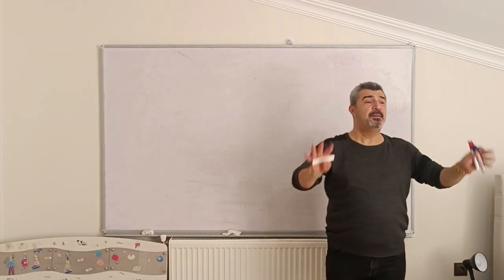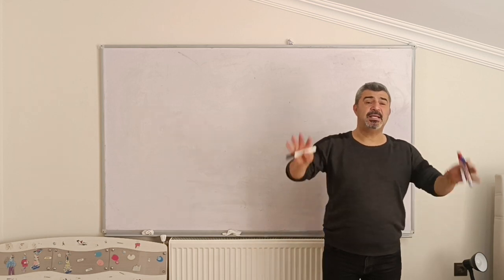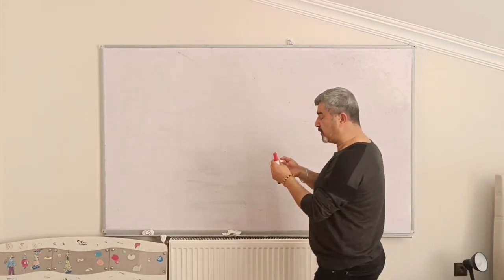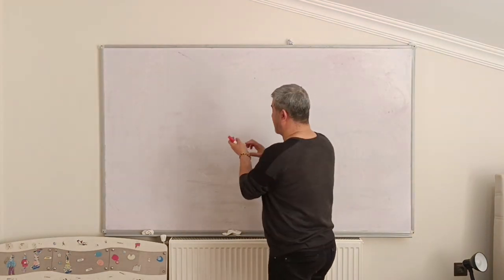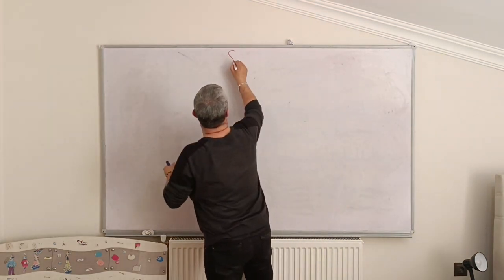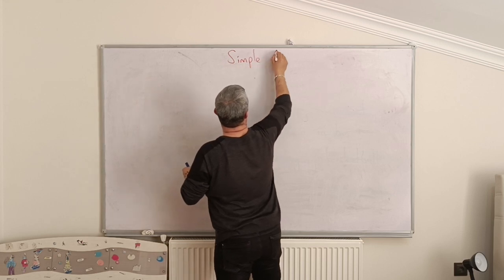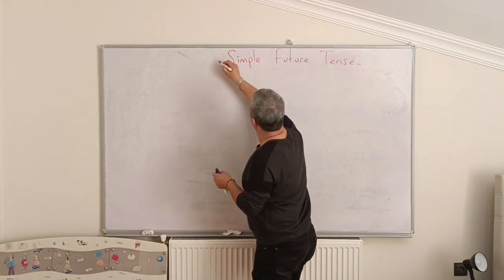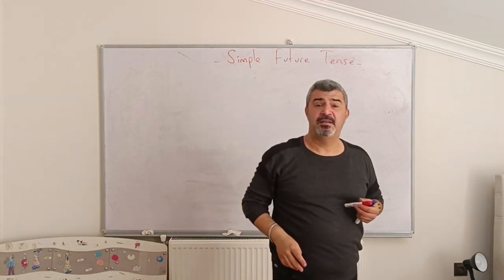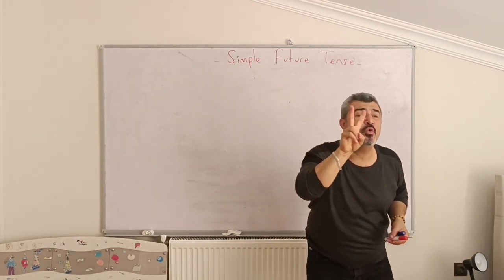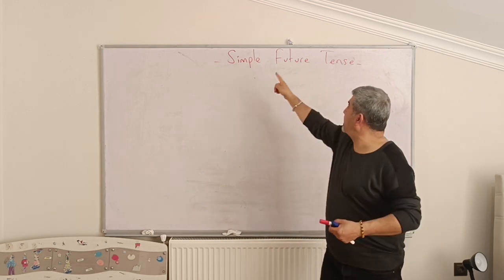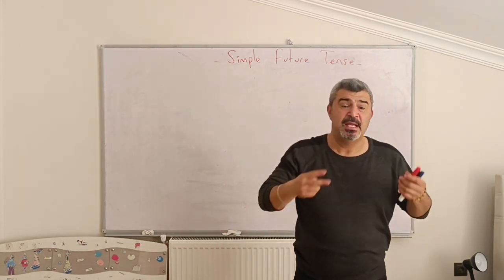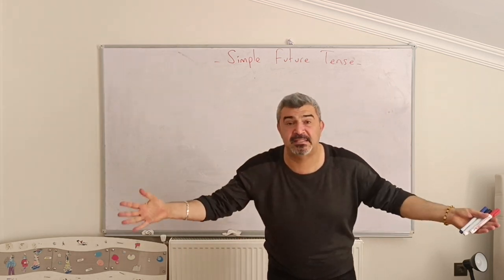Okay, please pay attention to me. I will talk about simple future tense. Let me write my title, simple future tense. Okay, in English, we have got two kinds of simple future tense. We can talk about the future in two different ways.